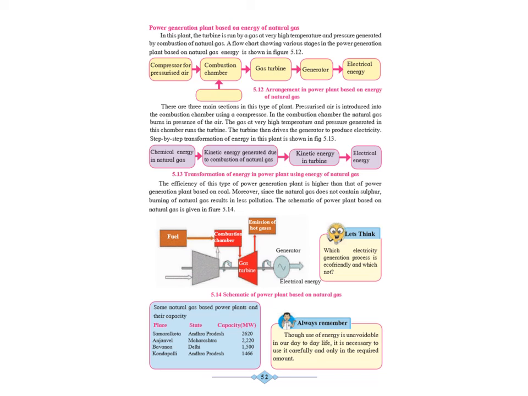The efficiency of this type of power generation is higher than that of a power generation plant based on coal. Also, since natural gas does not contain sulfur, burning of natural gas results in less pollution as compared to burning of coal. The schematic diagram can be seen. Down there they have shown you certain places where we have natural gas based power plants. In Andhra Pradesh, in Maharashtra, in Delhi as well as again in Andhra Pradesh.